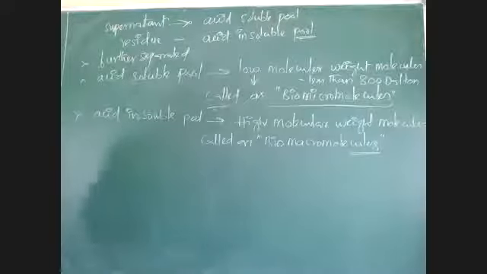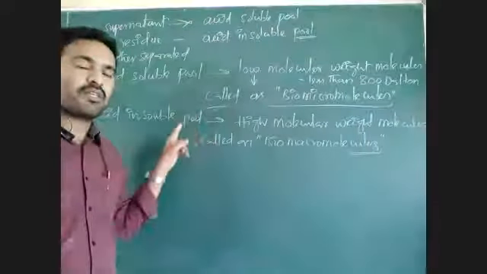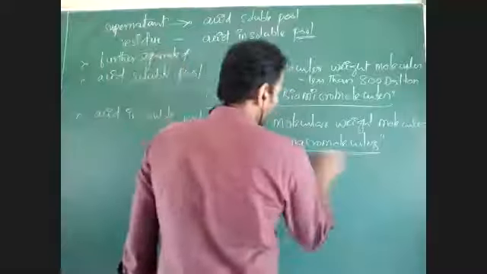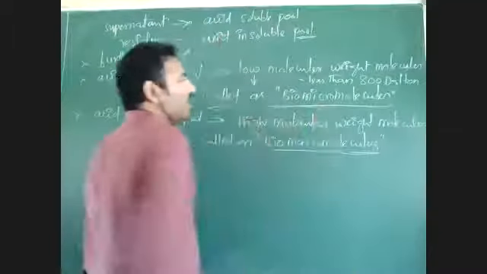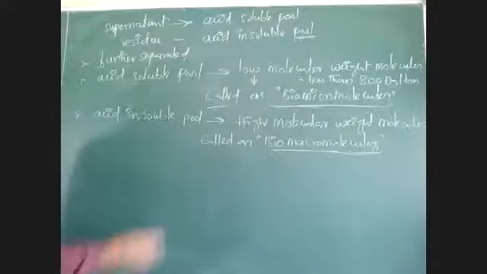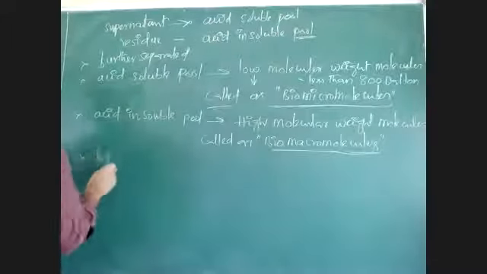Higher molecular weight substances are present in the acid insoluble pool, and those are called biomacromolecules. Lesser molecular weight substances are present in the acid soluble pool. Those molecules are called biomicromolecules.